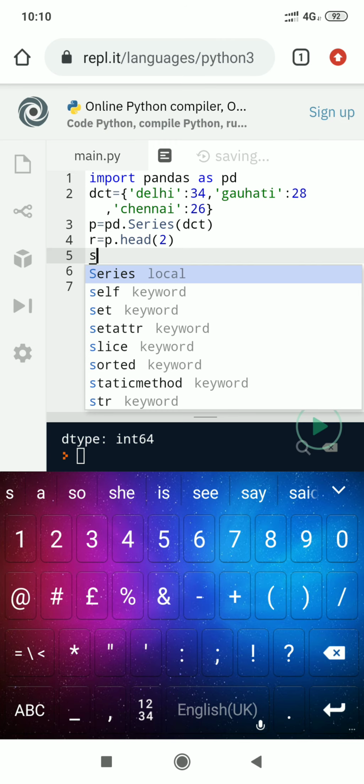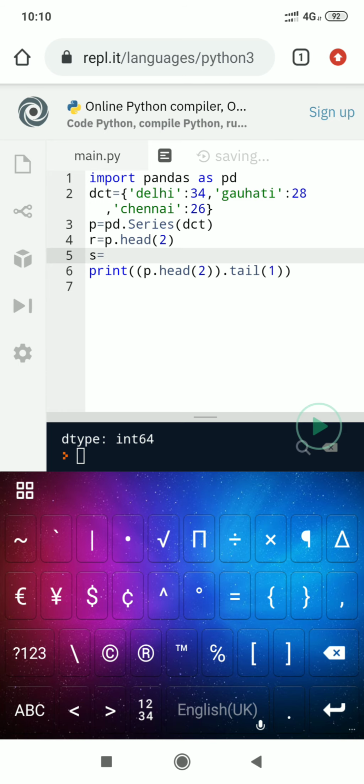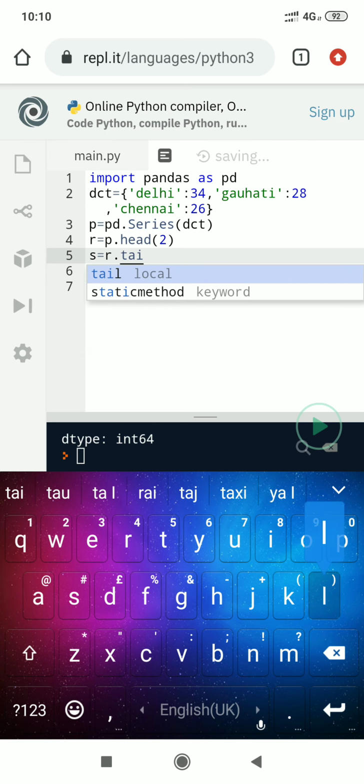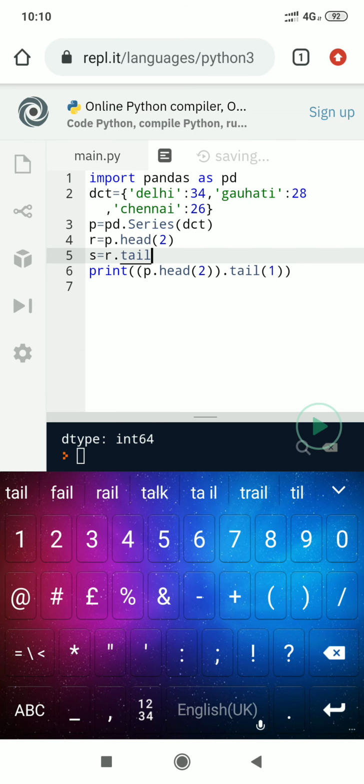So r will be with the first two elements. Now I am calling r dot tail. The tail method is used to extract the last values. Here I am trying to retrieve the last one element.